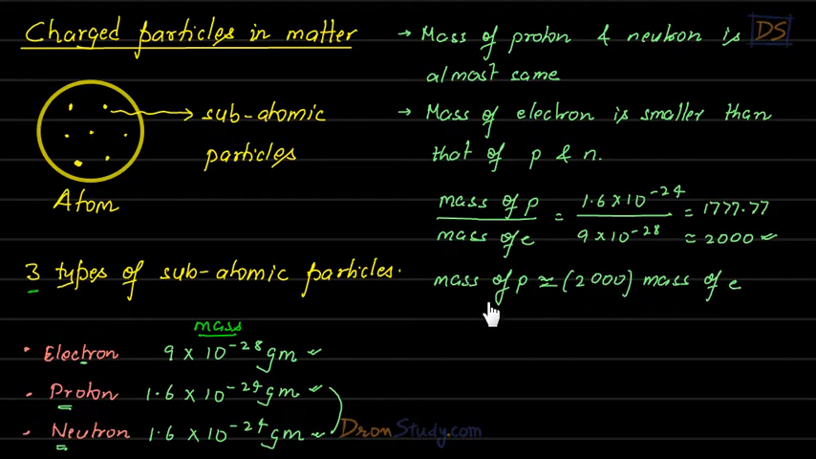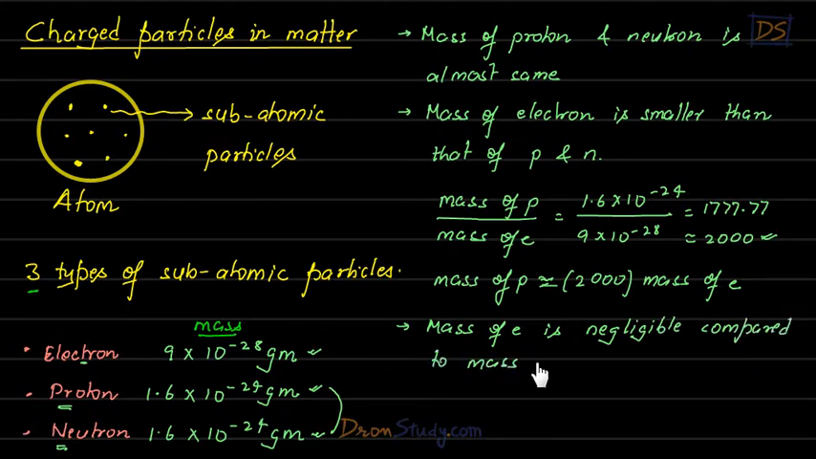So students, you can see here that mass of proton is actually much more than mass of electron. So sometimes it is said that mass of electron is negligible compared to mass of proton and neutron, right, students?